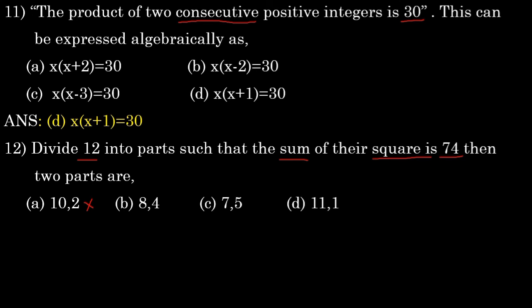And option B, what do we have? 8, 4. What is 8 square? 64. Then 4 square is 16. That is equal to 80. Are we getting 74? No. We will check option 3.